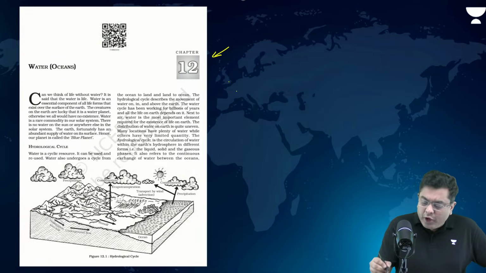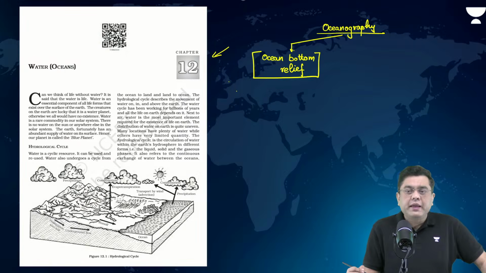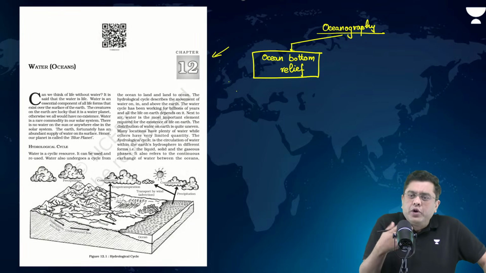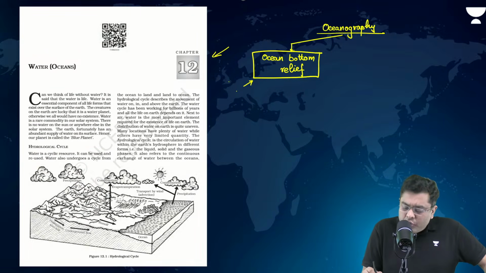Now, for ease of study, I would ask you to divide this oceanography into two groups. One is the case of the ocean bottom relief. In fact, three groups rather. Now, this has a direct linkage to geomorphology. What we have studied about volcanism, what we have studied about seafloor spreading, that explains the case of the ocean bottom relief. Then the other group is physical properties of oceanic water.